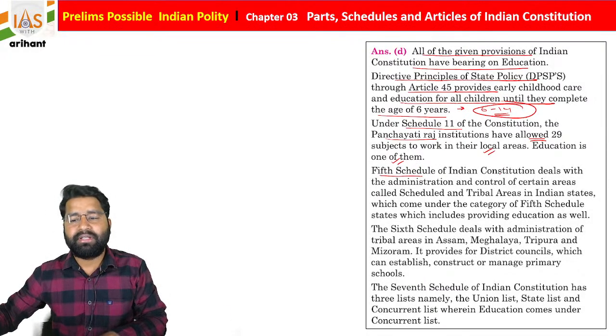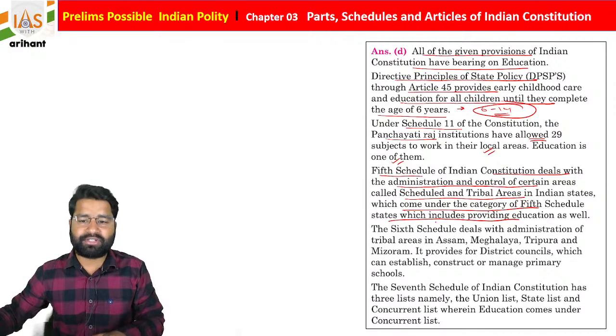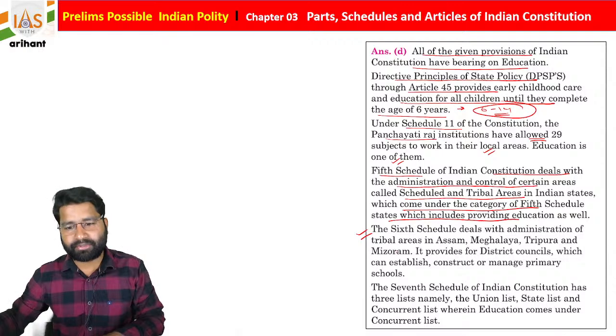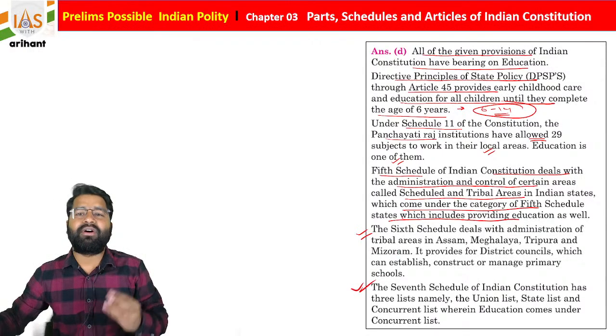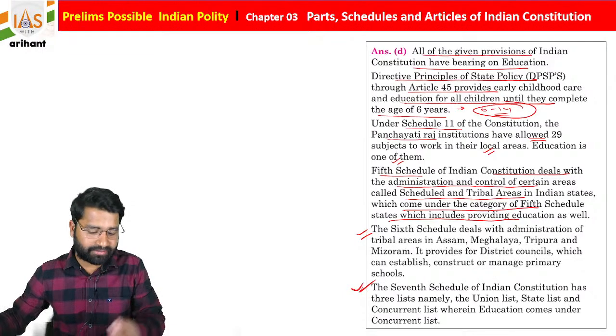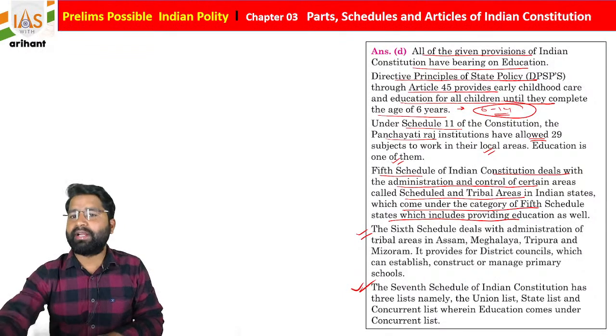Fifth schedule of the Indian Constitution deals with the administration and control of certain areas called scheduled and tribal areas in Indian states, which came under the category of the fifth schedule. States include provision for providing education as well. In the same format, for Assam, Meghalaya, Tripura, Mizoram, and in the 7th schedule also, education is part of the concurrent list, where the center as well as the state both can create rules and regulations.